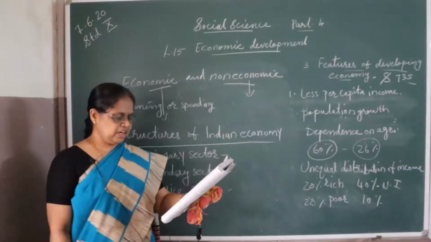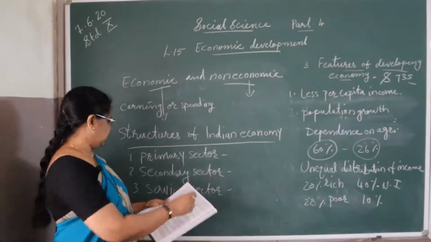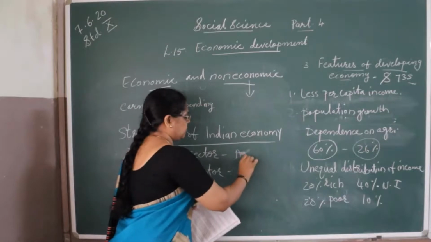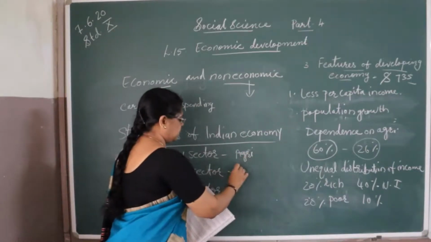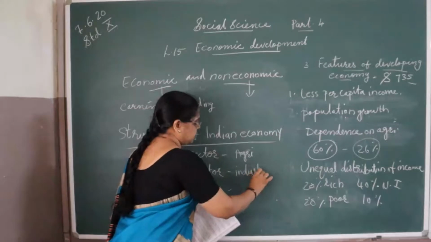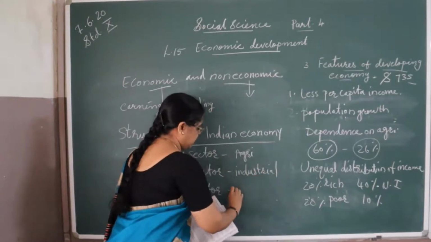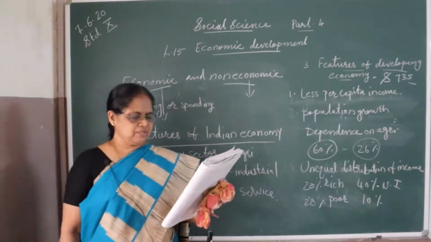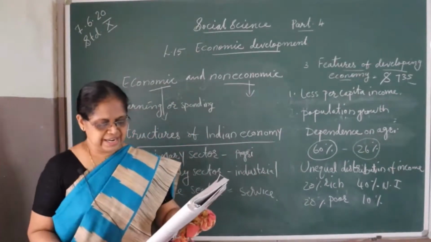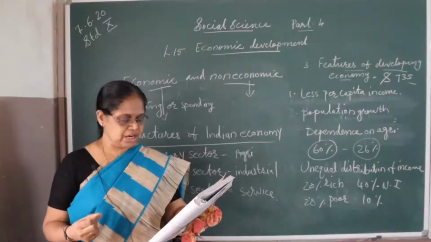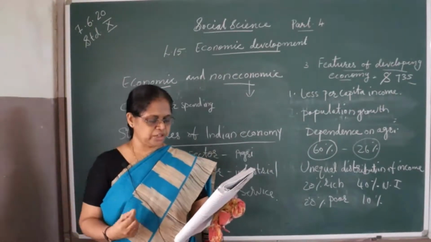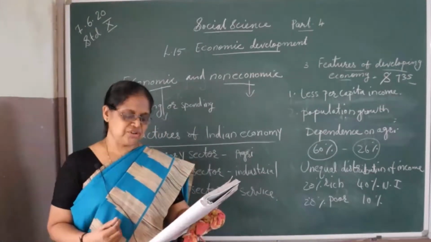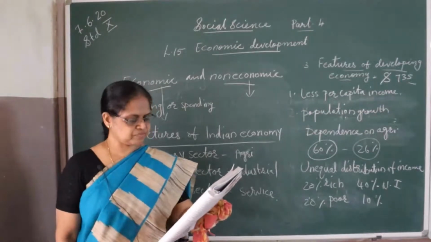Then the second one includes industrial activity, the secondary sector. The primary sector is agriculture and agricultural activities. Here industrial activities, and here service. Agriculture and agriculture related activities such as cattle rearing, cattle breeding, fishing, poultry farming, collection of forest products, mining of raw metal, etc. are included in the primary sector.